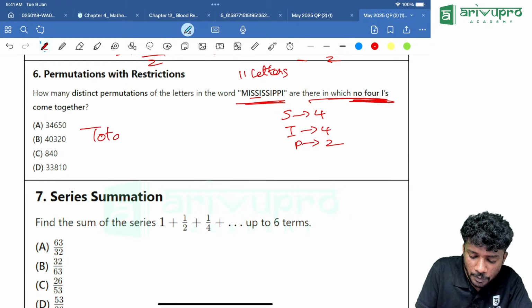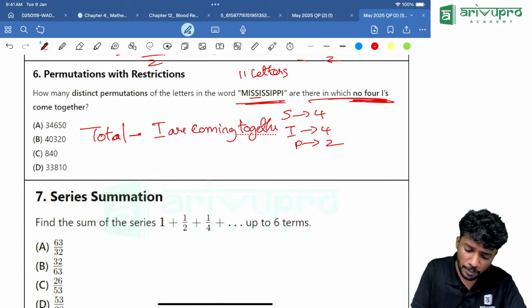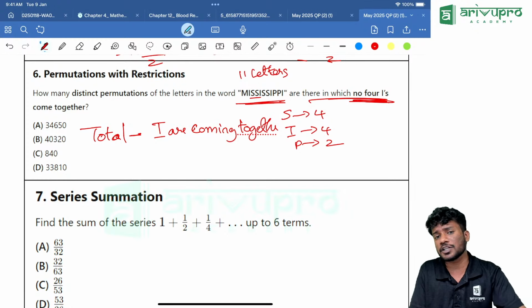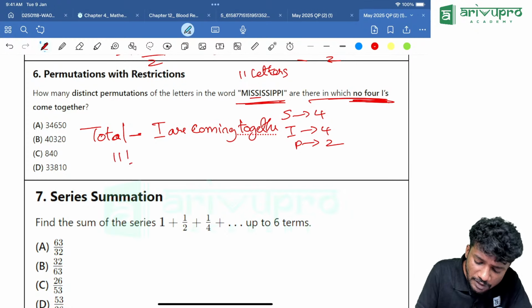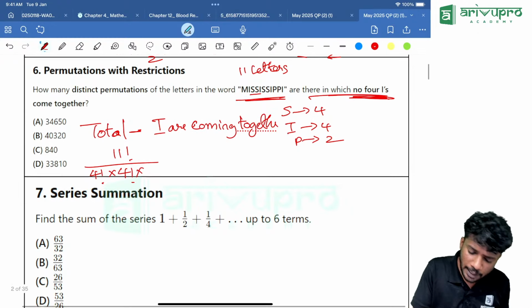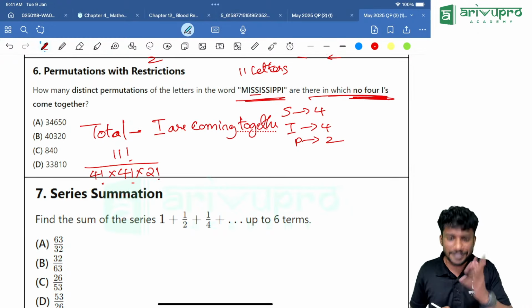Now, total permutation is how much? 11 letters are there in total. So can I write it as 11 factorial divided by, which all are repeated? S is repeated 4 factorial times, I is repeated 4 factorial times, then P is repeated 2 factorial times. Correct? Yes.